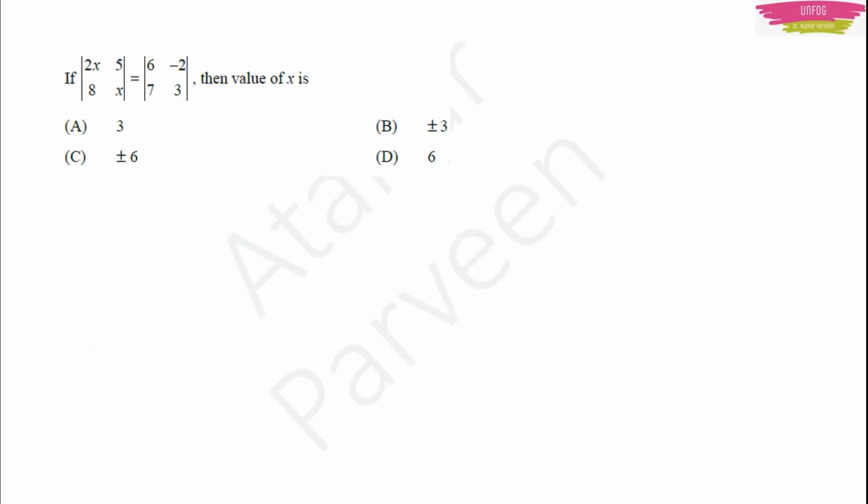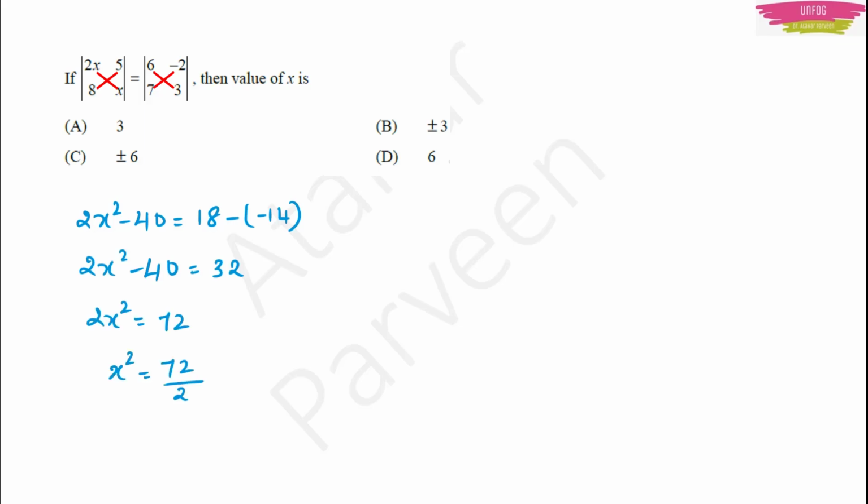Next example, same type of example. Here I am giving you options. Same thing you have to do. You just equate those two determinants, you solve them, and then you find the answer. In that answer you will have plus or minus. Here we are getting x square is equal to 36, so x will be equal to plus or minus root of 36, or plus or minus 6. So option C will be the right answer.